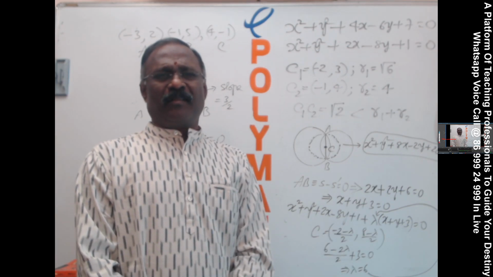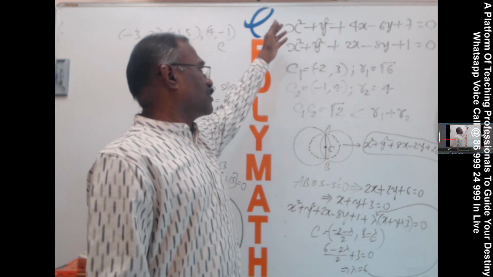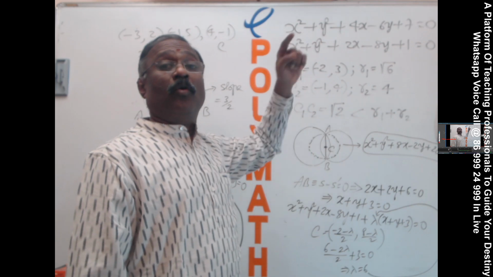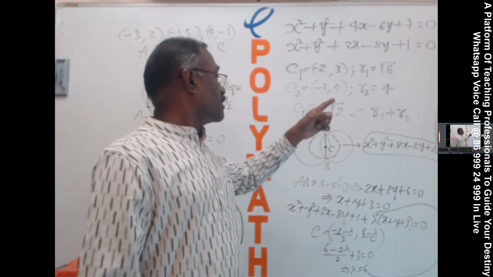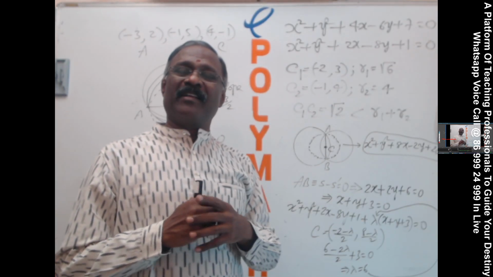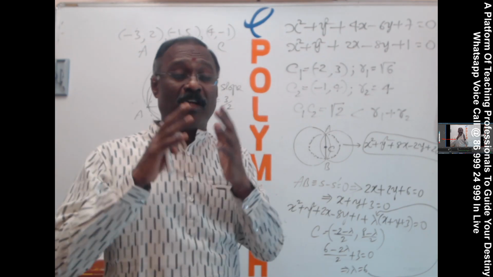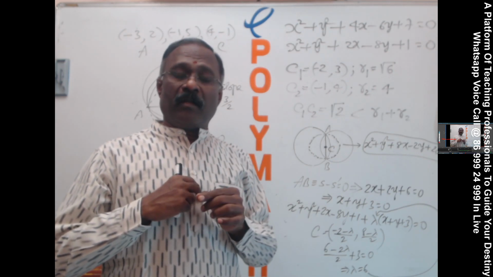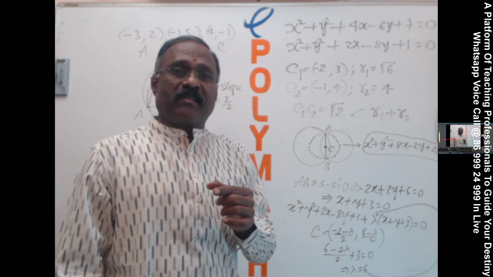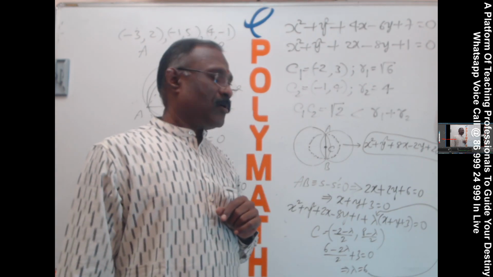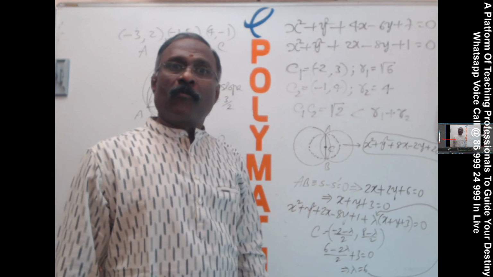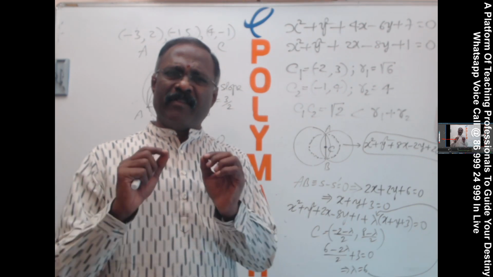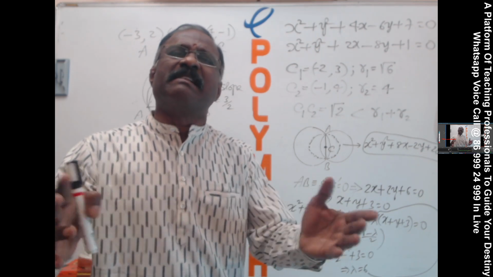That's a direct question. But here it is given: find the equation of the circle passing through the points of intersection of these two circles and whose diameter is its common chord. Then you have to remember that the common chord contains the center of this circle. So we wrote the center here. What is this center in terms of lambda? By giving different values to lambda, you are getting different centers.